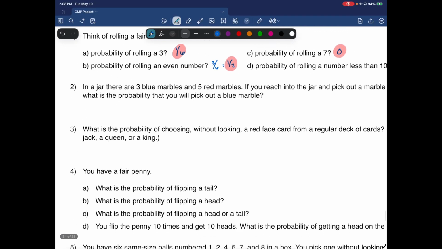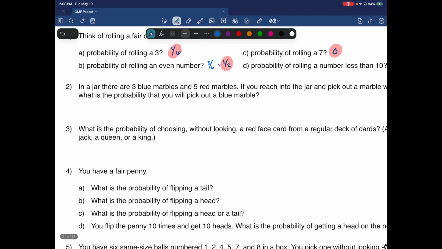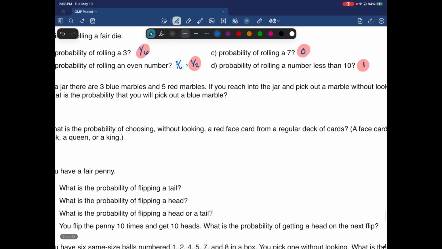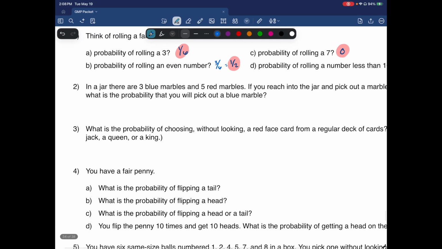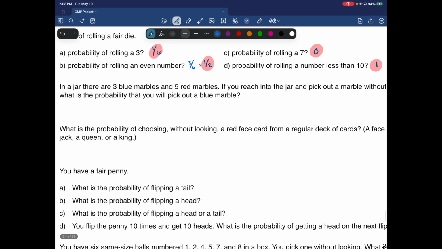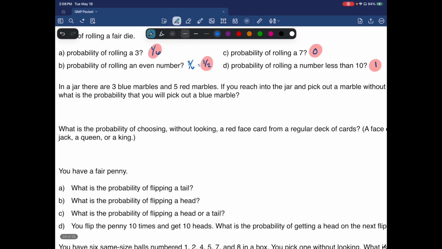All right? In a jar, there are 3 blue marbles and 5 red marbles. If you reach into a jar and pick out a marble without looking, what is the probability that you'll pick out a blue marble? So you have a total of 8 marbles, and the chances of you picking out a blue one are 3 out of 8. There's nothing to reduce, so that's your answer.